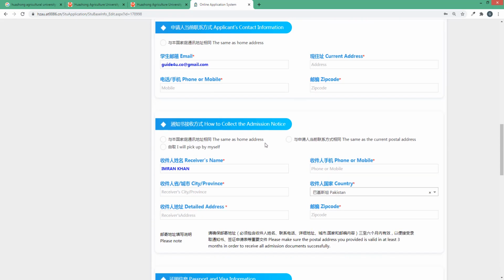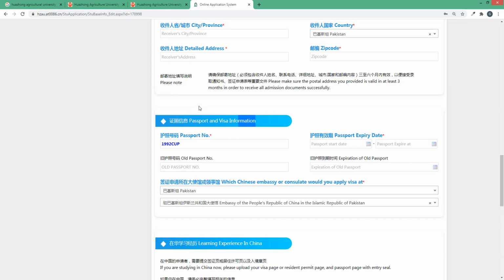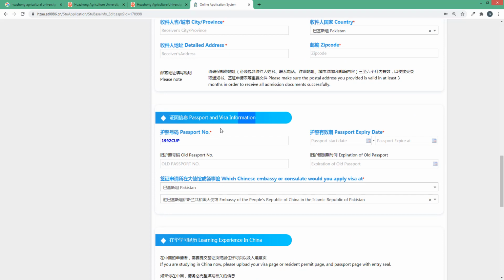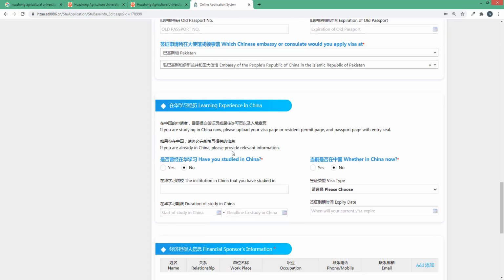You can fill this according to your condition, your passport number, and your old passport number if you have one. This is the compulsory option. If an option like this is not given or not present, then it's not necessary to fill it, but you need to fill the others.